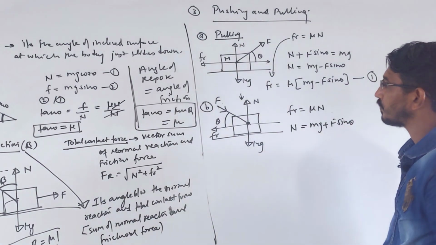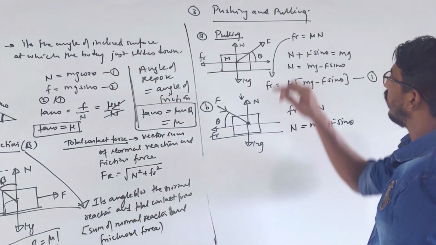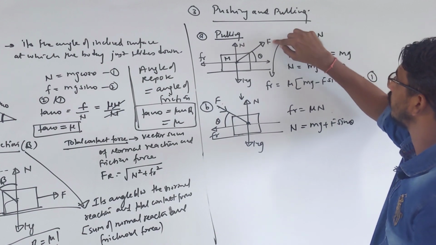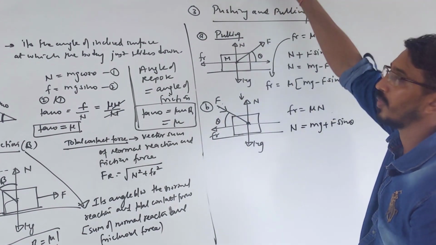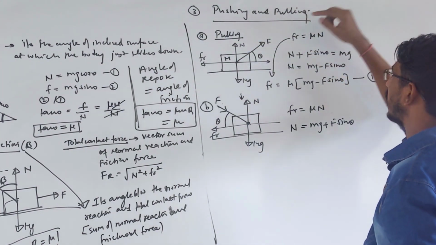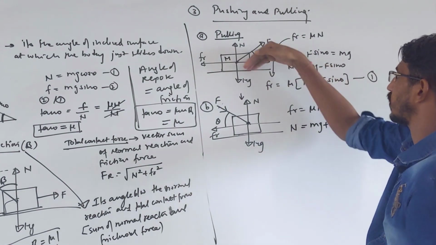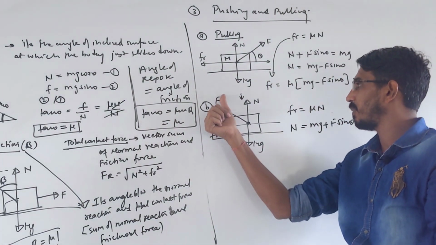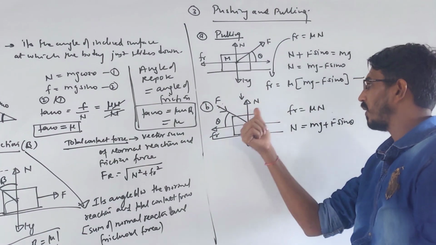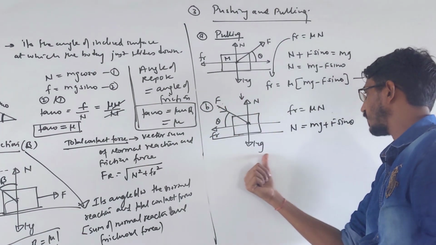This you have to understand. In the earlier case, when I took the component of the force in the upward direction, it was the vertical component, because the force was applied that way. So I wrote N plus F sine theta equals mg. But in this case, the component is downward. So N will be equal to the downward F sine theta plus mg.